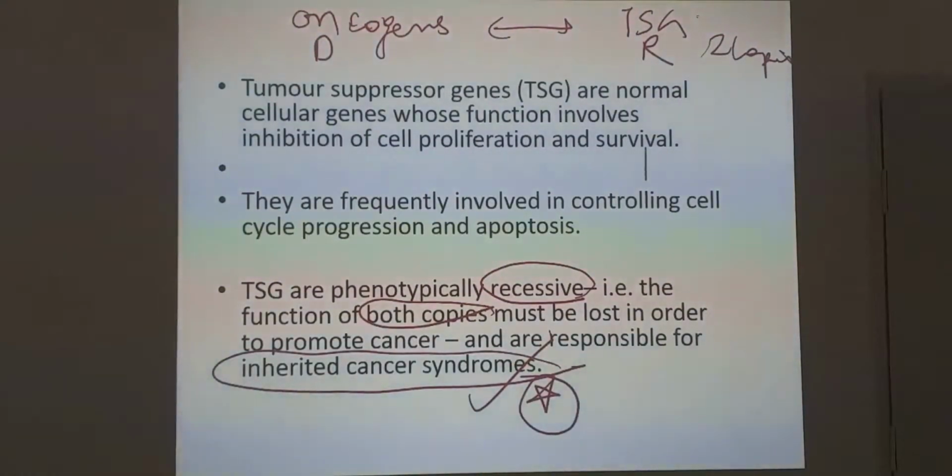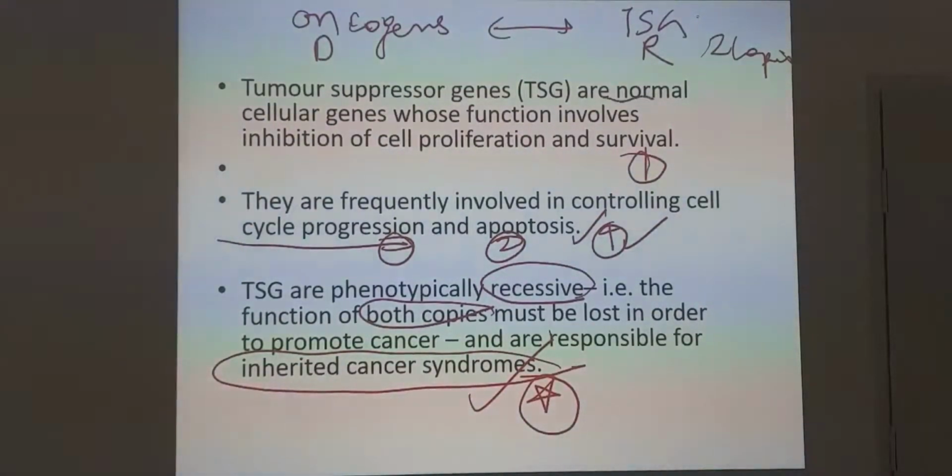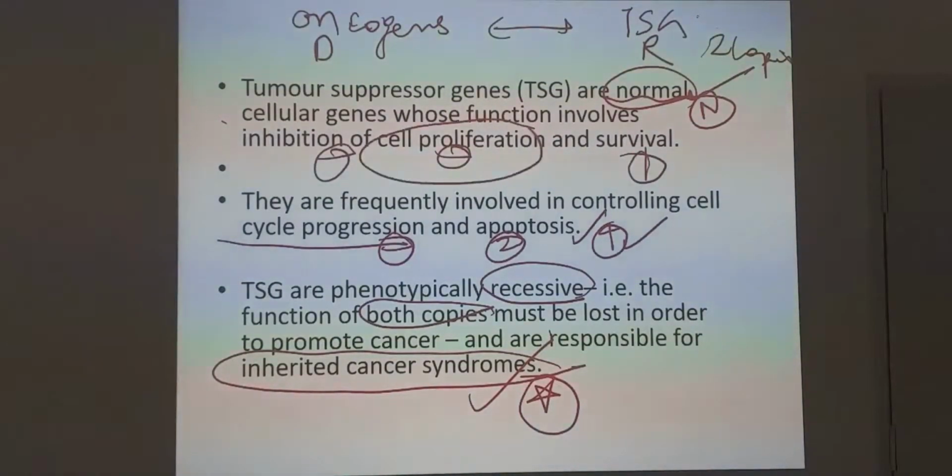What do they do? They control cell cycle progression and apoptosis. Cell cycle progression is inhibited, number one, and apoptosis is promoted. Apoptosis is programmed cell death, as you know in pathology. These tumor suppressor genes are normal cellular genes. They are present in normal persons also. They inhibit cell proliferation and promote apoptosis, that is, they decrease the survival of the cell.